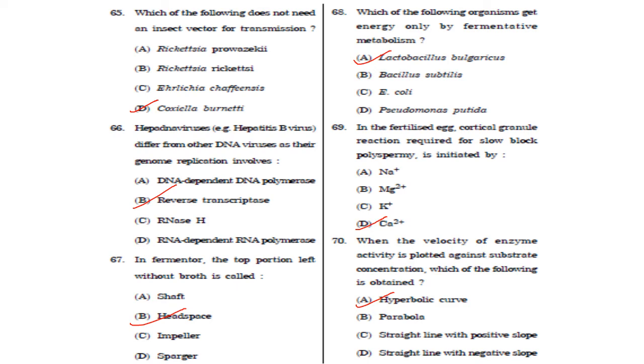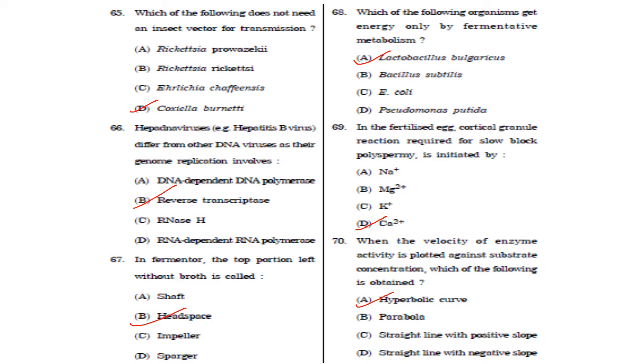Answer is option D. The next one, hepadnaviruses, that is hepatitis B virus is an example, differs from other DNA viruses as their genome replication involves the action of the enzyme reverse transcriptase. Answer is option B. This was also a repeated question. I don't know for which exam they have asked this question, but it is repeated.